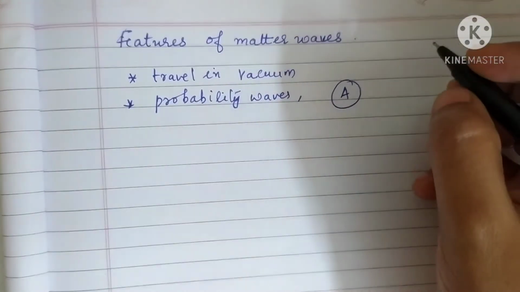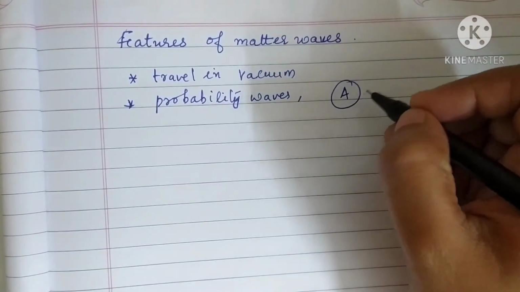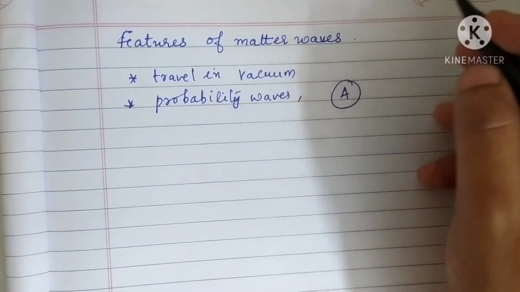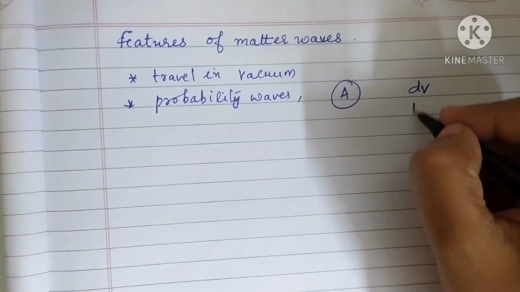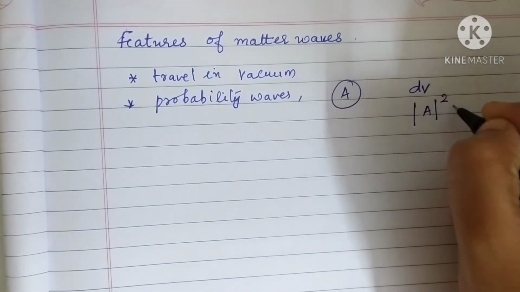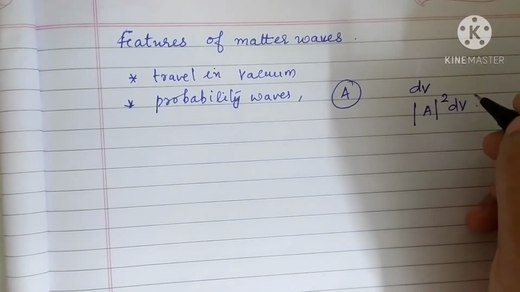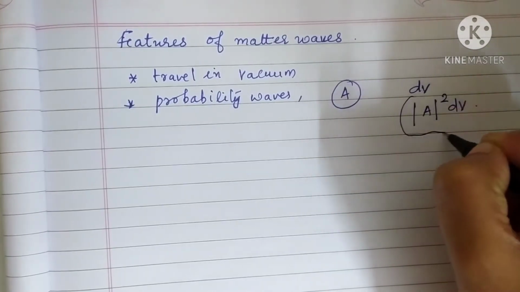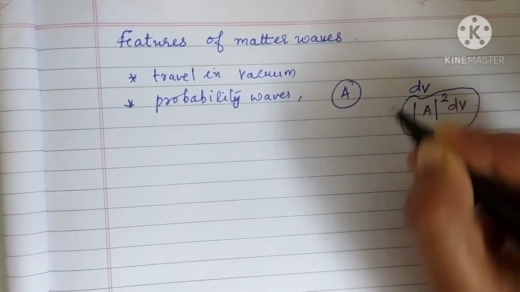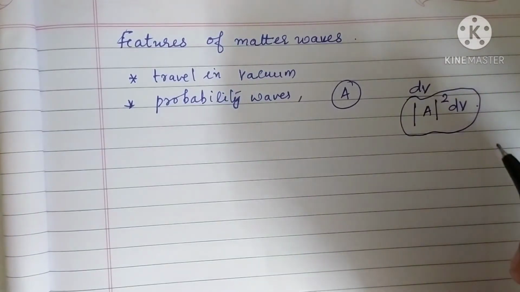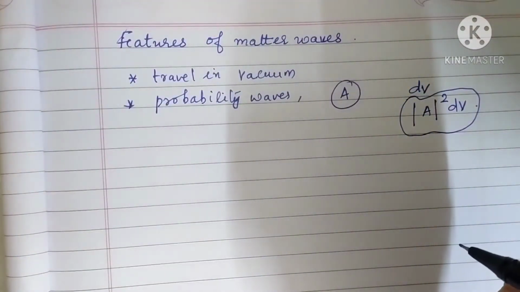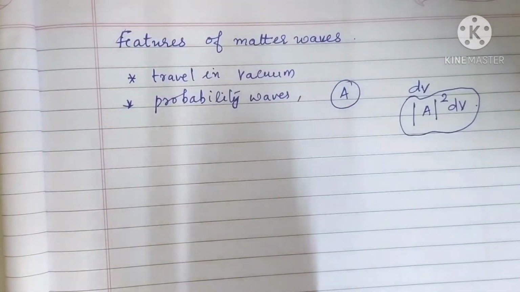If at a point the amplitude of the wave is A, then the probability of the particle being found in a small volume dV around that point is given as A squared dV. Understand? So this is the probability to find a particle in that region. So matter waves are termed as probability waves. These are the important features of matter waves.